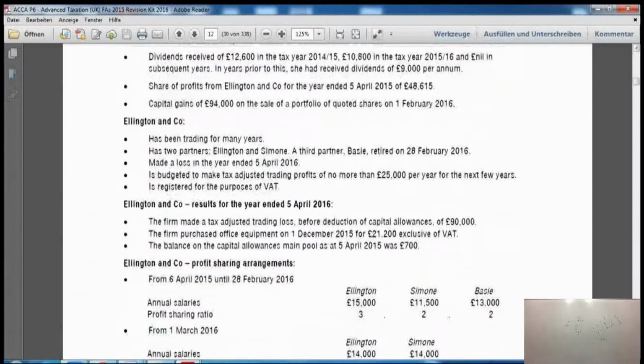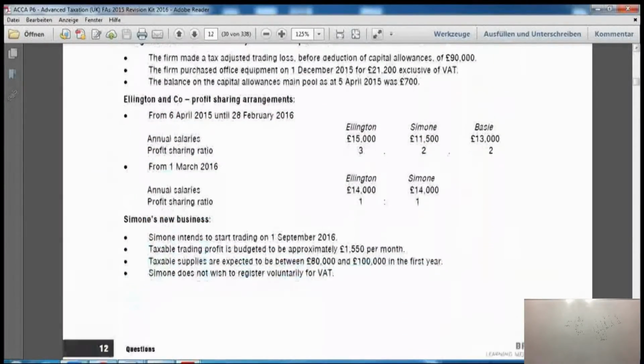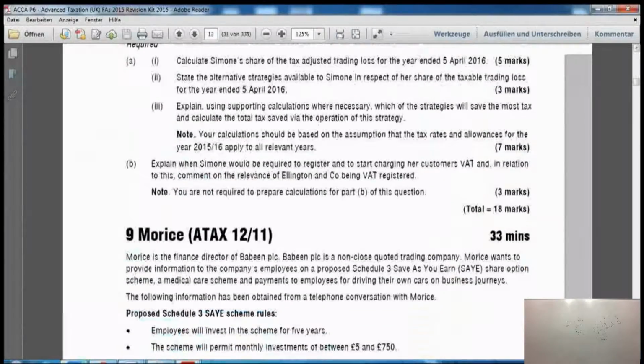Right? Now, if you just go back to the question where it says requirements, the first requirement is calculate Simon's share of tax-adjusted trading loss for the year ended 5th of April 2016. Now, Simon is just one partner of a partnership which was being carried out. So the examiner wants to know just Simon's share of trading loss for the year ending 5th of April 2016.